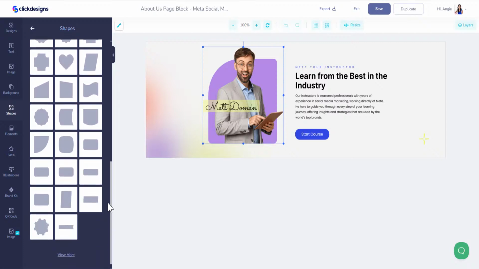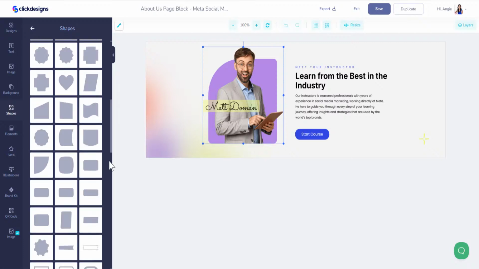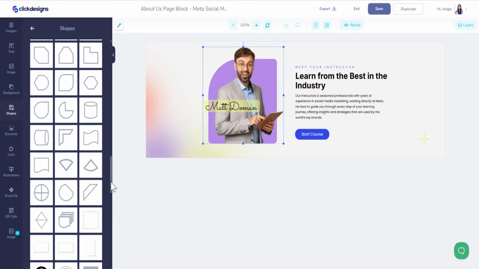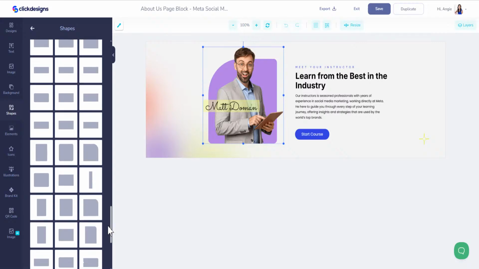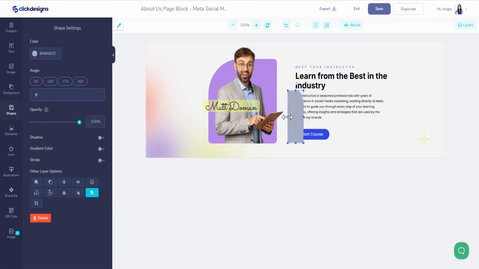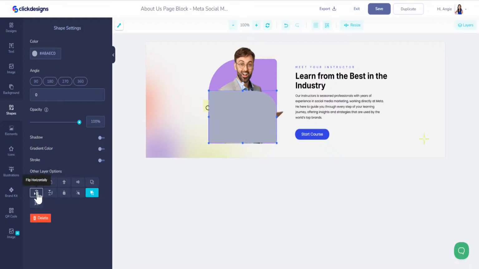Let's see. There's some that are close, but not yet. I can probably make a shape. Ooh, there it is right there. Okay, I'm going to click on this one, and I'm going to try to match this. So let's see. And you can flip it by clicking this right here, flip horizontally, and moving that up.